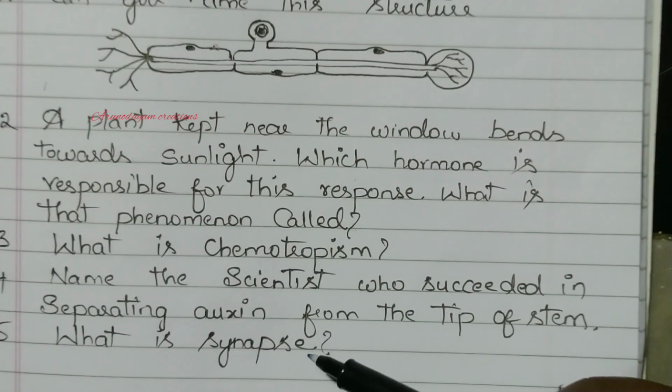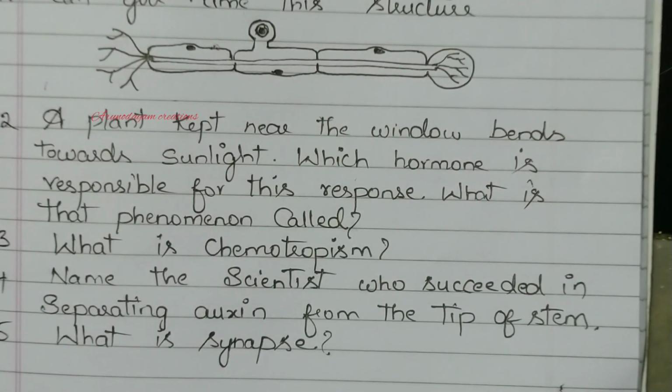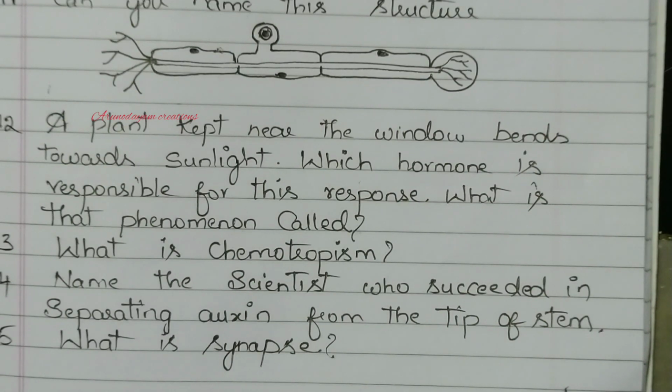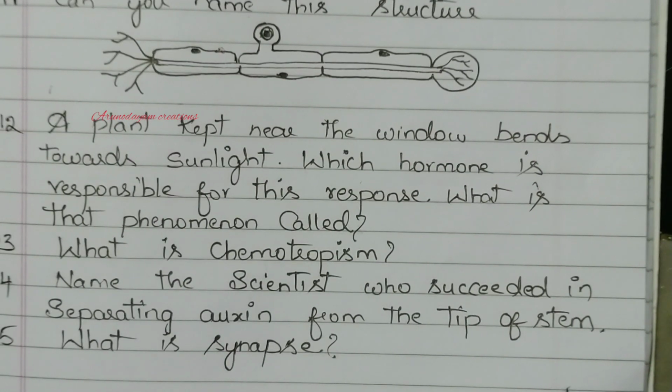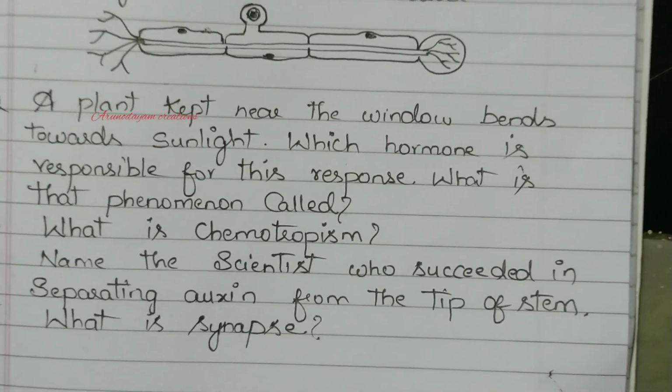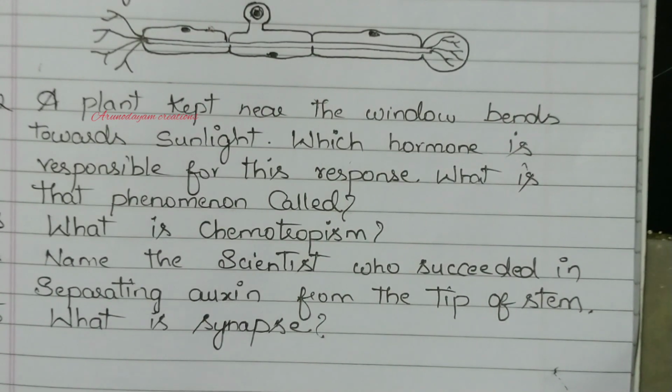Next, 13th question, chemotropism. Chemotropism means movement of plant parts in response to chemical stimulus. Movement of plant parts in response to chemical stimulus is called chemotropism. Best example is growth of pollen tube towards ovary because of the absorption of nectar from stigma. So stigma produces nectar. By absorbing that nectar, by absorbing that chemical substance, the pollen tube will grow and pass to ovary.